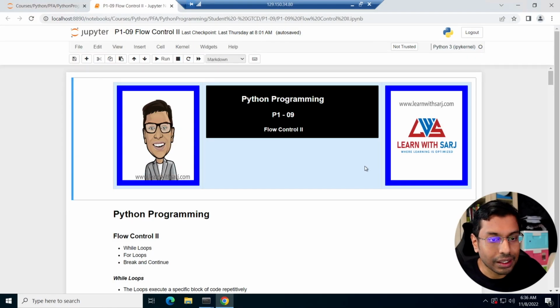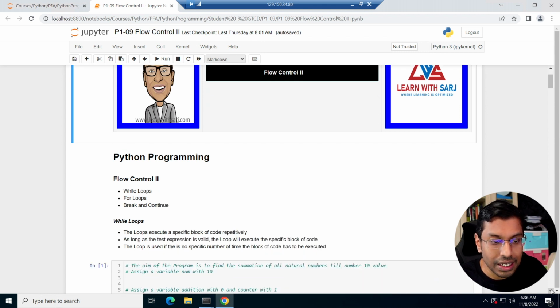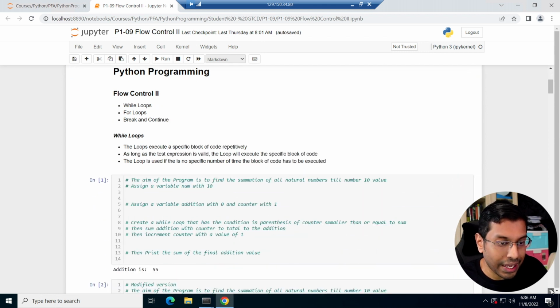Okay, today we're going to be looking at flow control, part 2. We already covered part 1, where I covered if and else statements. Here in flow control part 2, we're going to be looking at while loops, for loops, break, and continue. You'll be wondering what while loops are, what for loops are, and what break and continue statements are. Before we start, just give me a moment.